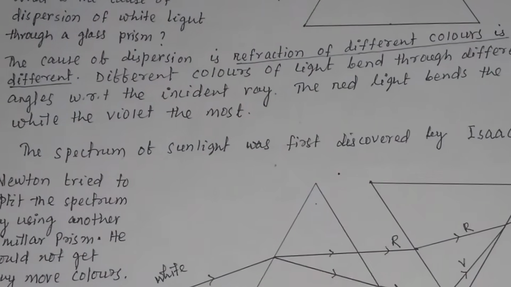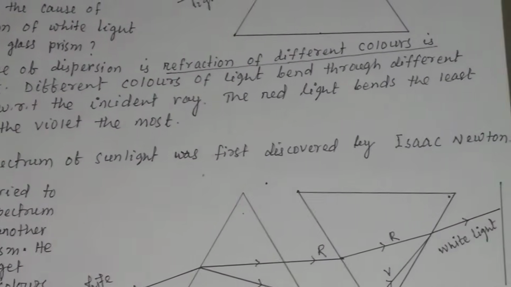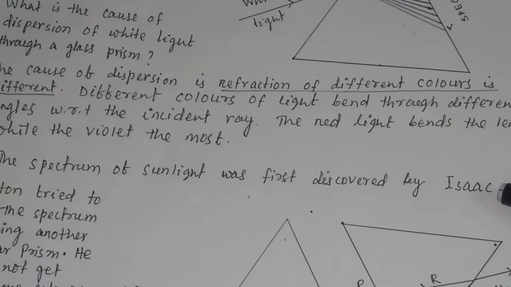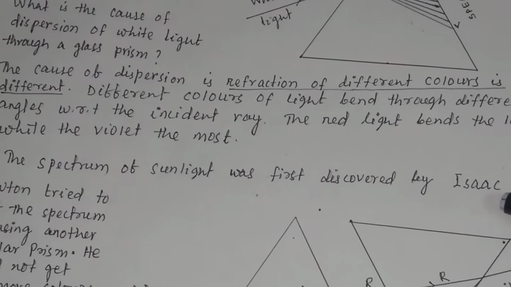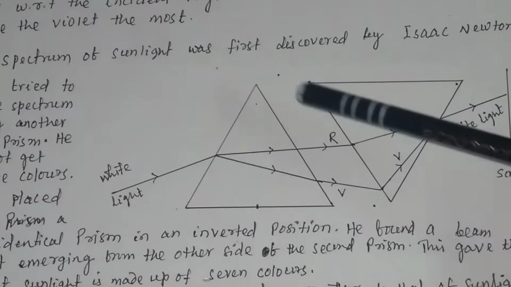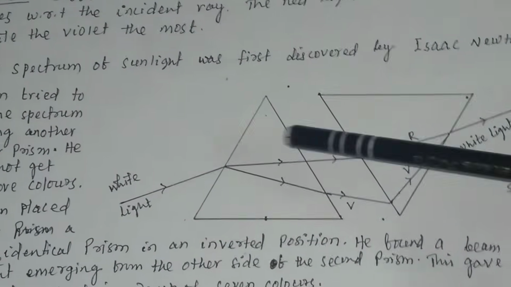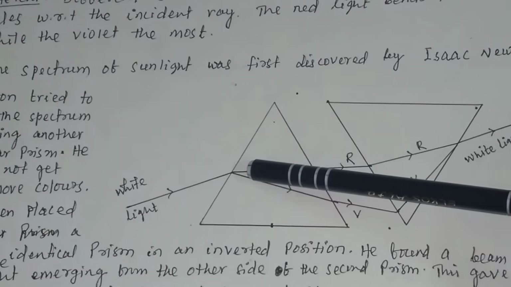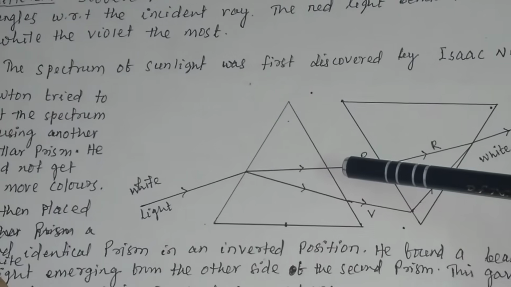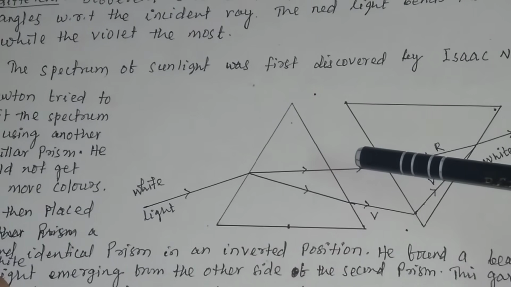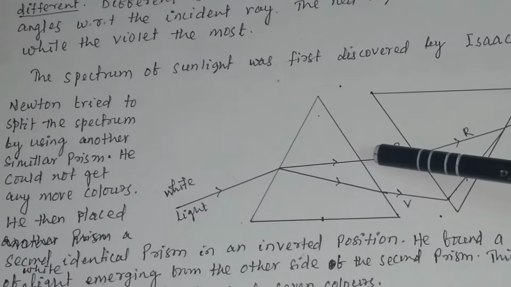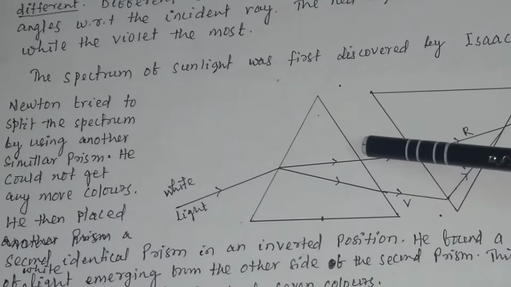The spectrum of sunlight was first discovered by Isaac Newton. Remember, Isaac Newton is the first man to demonstrate the spectrum of sunlight. What he did, he took a glass prism and allowed sunlight, or white light, to pass through it, and then Newton observed the splitting of this white light into 7 colors.